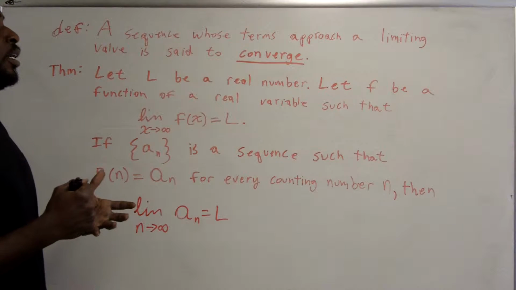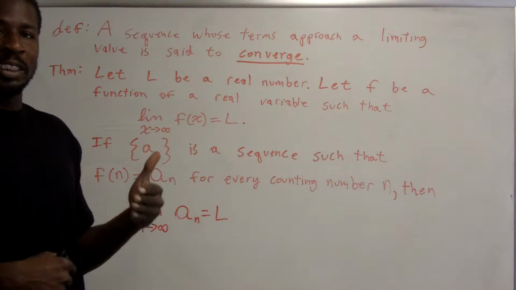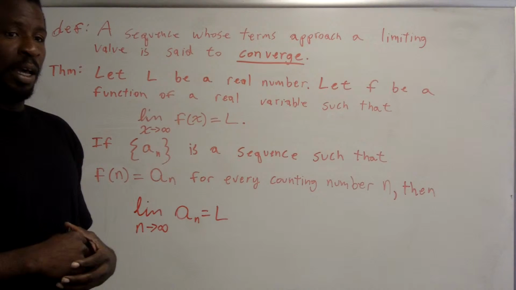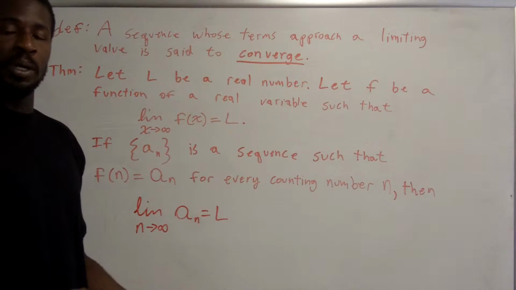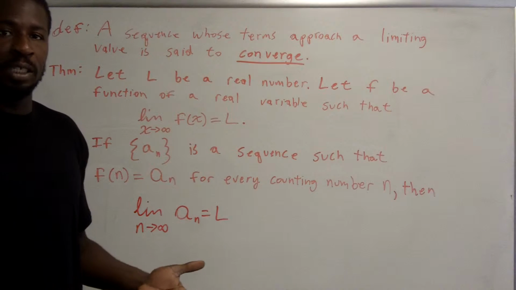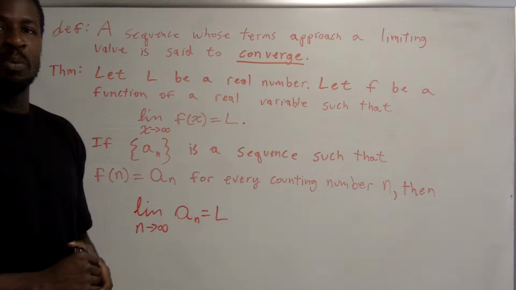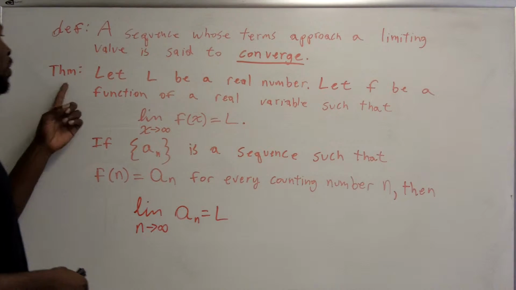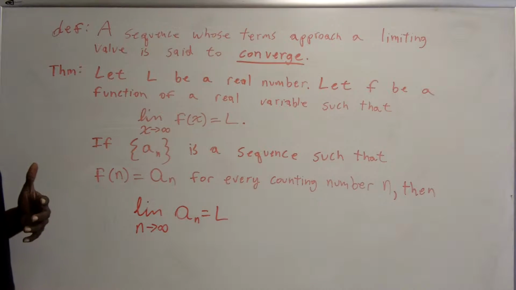Now, because a sequence is really just a function whose domain is restricted to the set of natural or counting numbers, if you can find a function that matches up exactly with your sequence and find a limit for that function, then you found a limit for your sequence also, because your sequence is going to match up with that function at every positive integer. So that's what this theorem says. So here's the definition of convergence. Just being able to find a limit means that the sequence converges.